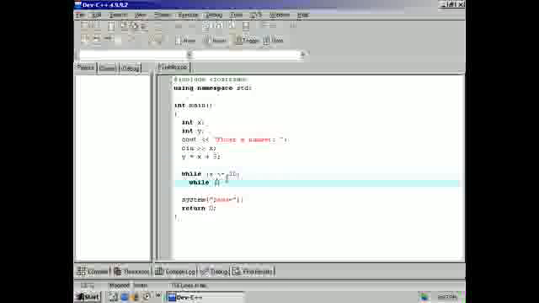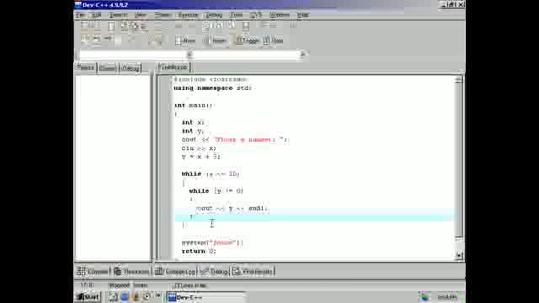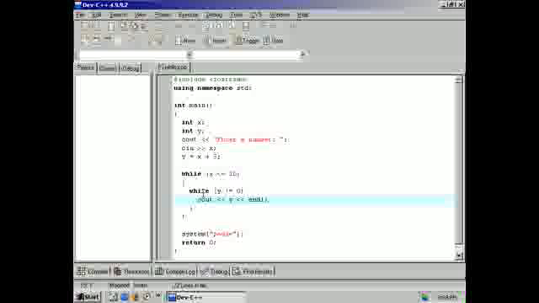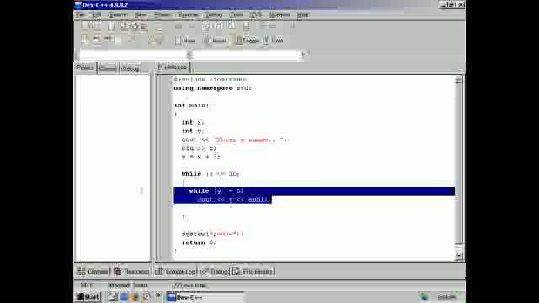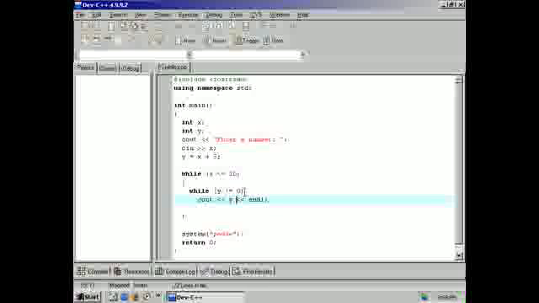So while y is not equal to 0, cout y. As we already discussed, I don't need to have this block. Inside this while loop, it's going to check to see if x is less than 10, and then it's going to output this while y does not equal 0.